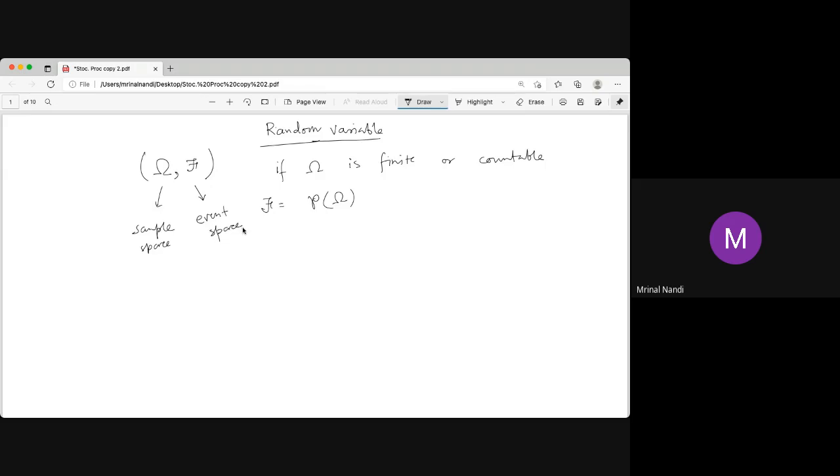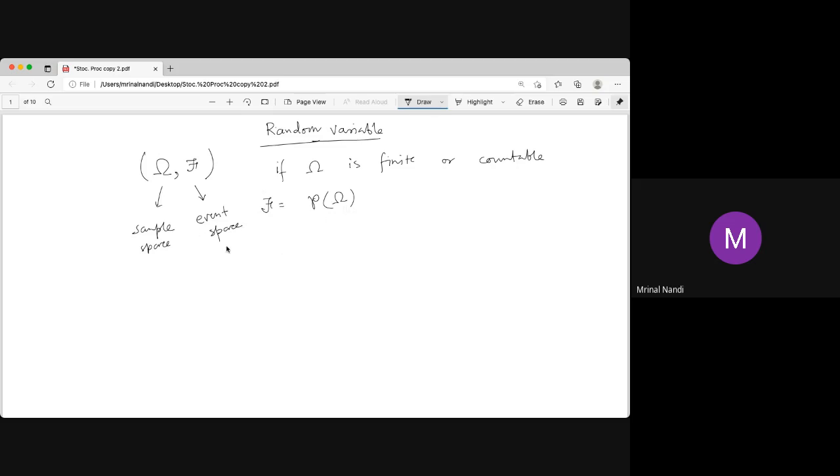Now, if it's finite or countable, we take this as a power set. That means every subset is an event. Obviously, all the events are subsets, but all the subsets may not be events. But if you take the event space as the whole power set, then every subset is an event, so event and subset are synonymous in that case, but actually not.